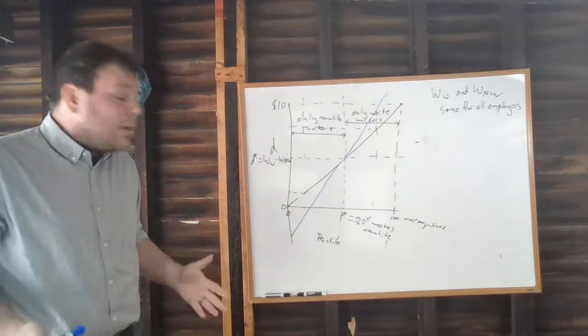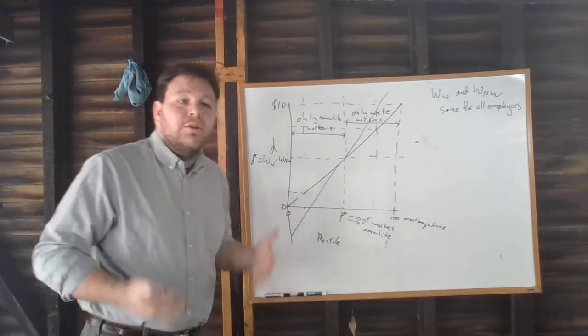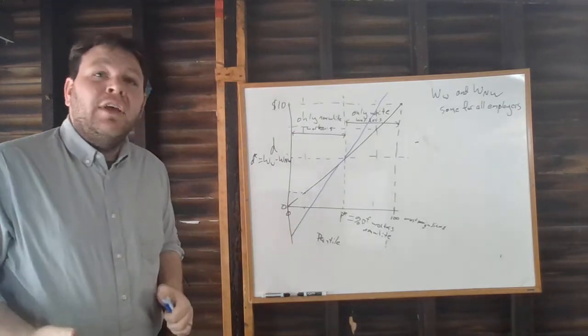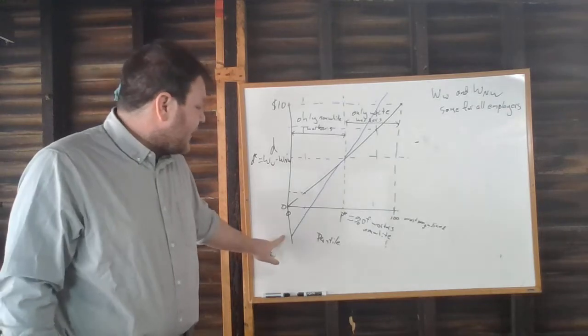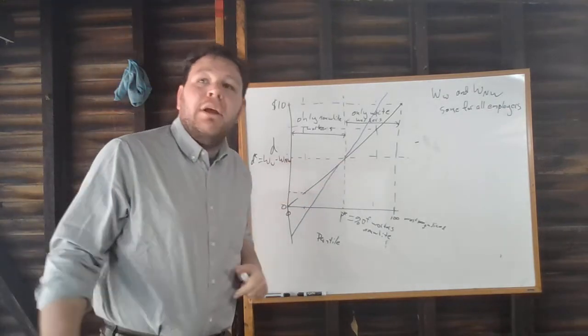So the answer is no, it won't, right? Because these less prejudiced employers were only hiring non-white workers anyway, right? So this is going to make the people who actively prefer non-white workers even happier with their decision to not hire any white people, right? To only hire non-white workers, but it won't have any effect on the market clearing wage.